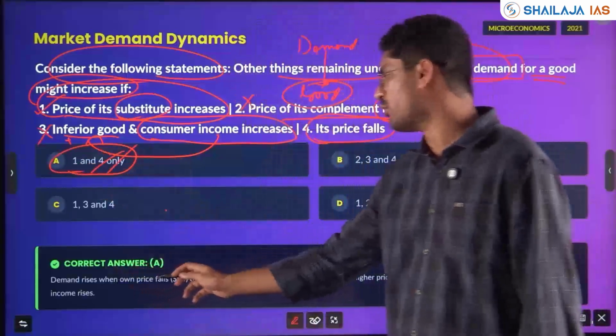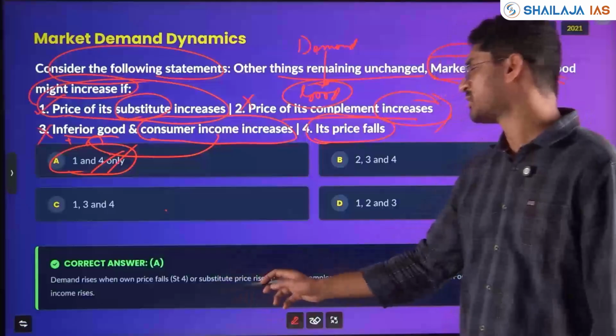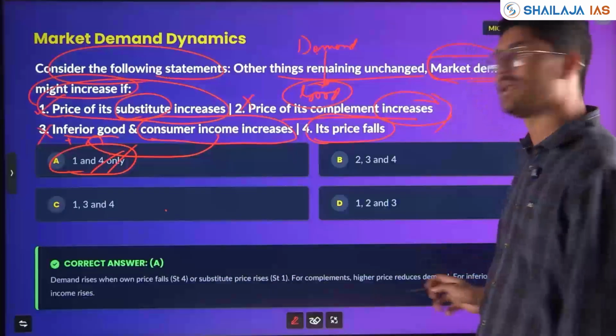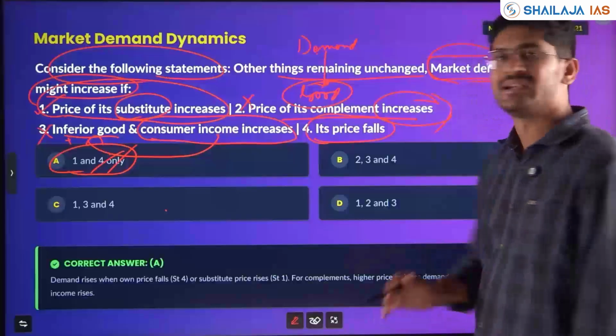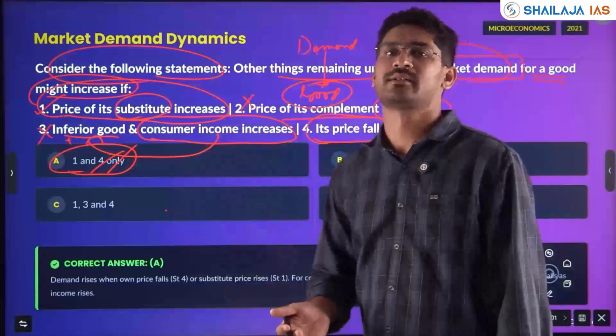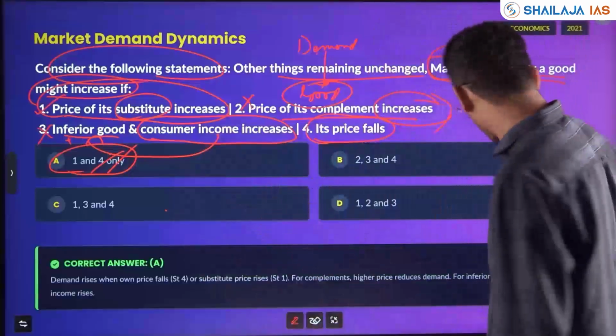Demand rises when own price falls or substitute prices rise. For complements, a higher price reduces the demand, and for inferior goods, demand falls as the income rises because you will go for other products. These inferior goods you will not care about.